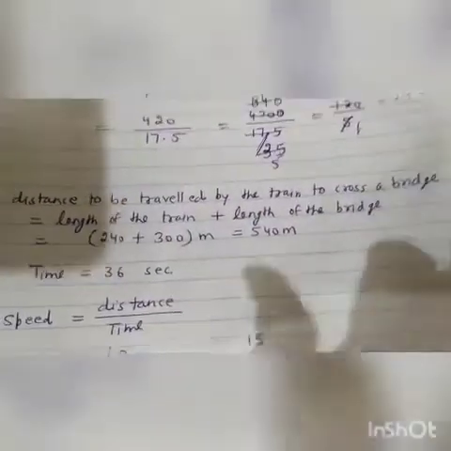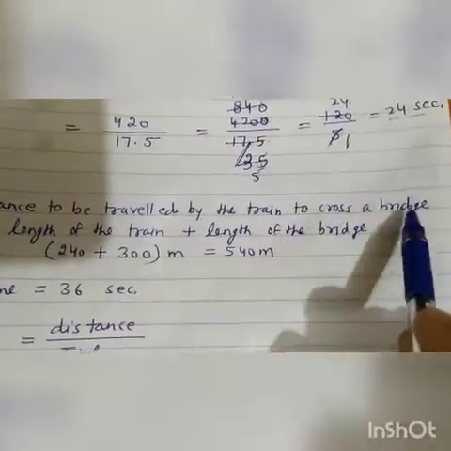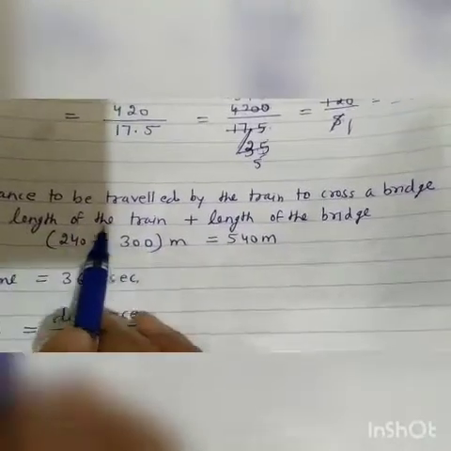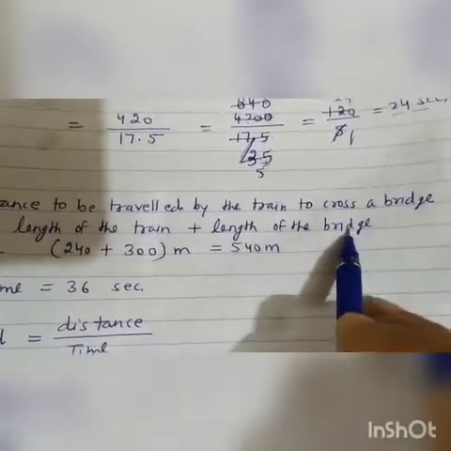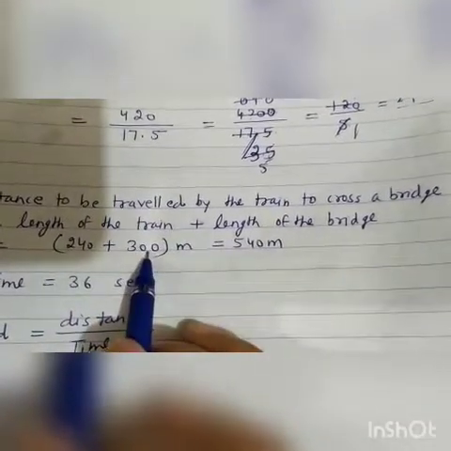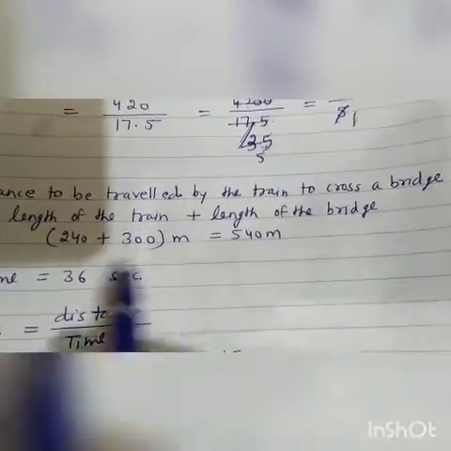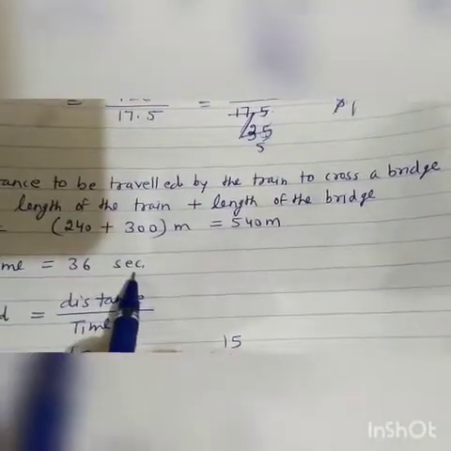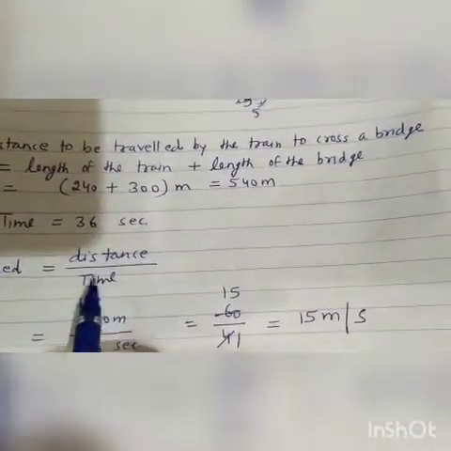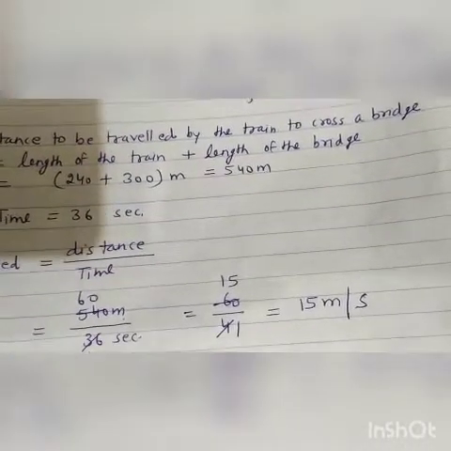See here. The distance to be traveled by the train to cross a bridge is equal to the length of the train plus the length of the bridge. Length of the train is 240 and length of the bridge is 300. So the total distance to be covered is 540 meter. Time is given as 36 seconds. Speed is equal to distance upon time. Distance is 540 upon 36.